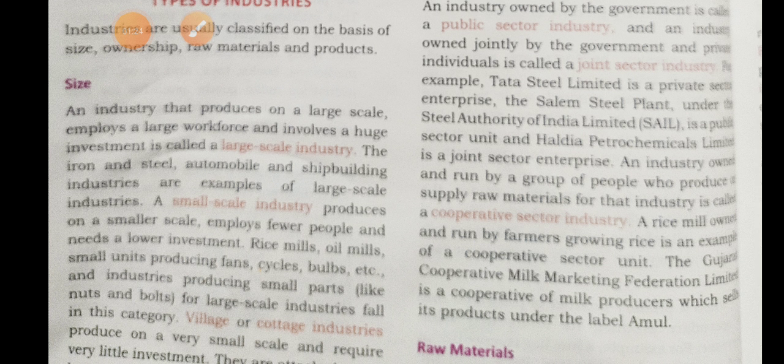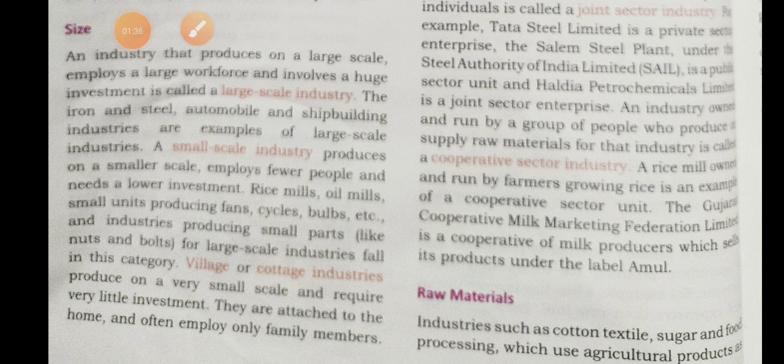An industry that produces on a large scale, employs a large workforce and involves a huge investment is called a large scale industry. It needs huge investment, that means it needs a lot of money as capital.